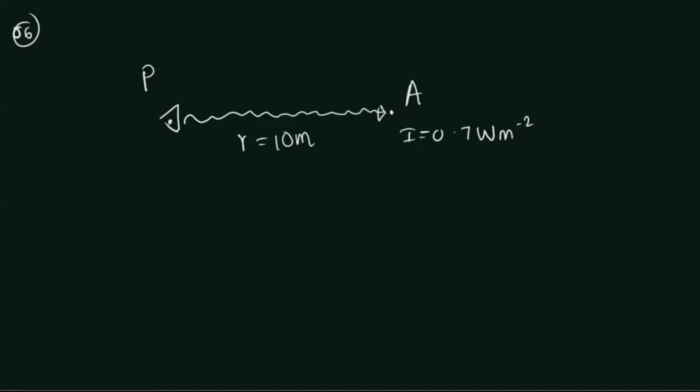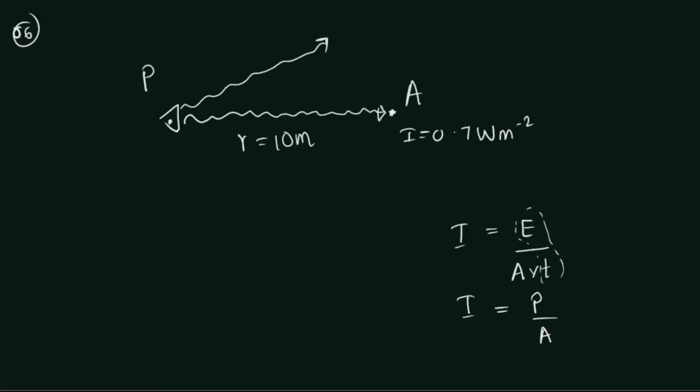We know the equation: intensity is equal to the energy over unit area into unit time. And also intensity is equal to E over T, energy over time, and the rate of energy is called the power. So it's power over area. What is the unit area when sound reaches this point? Actually, it's not going to reach only this point. The sound is going to travel in all the directions, right?